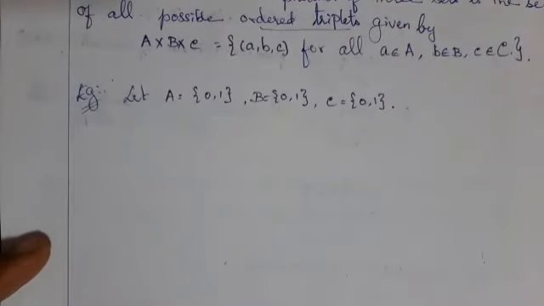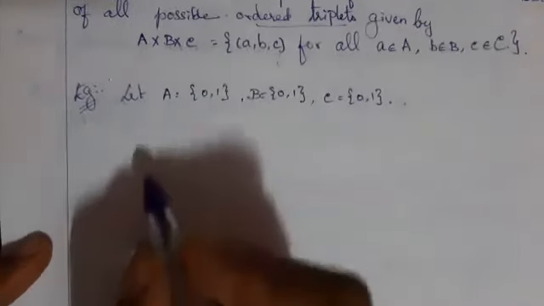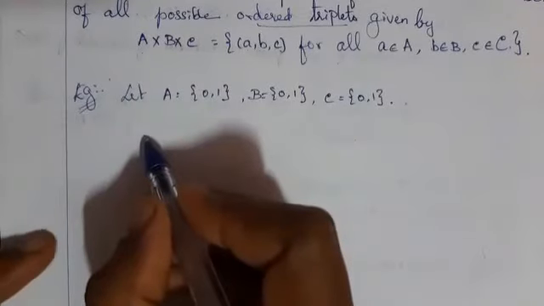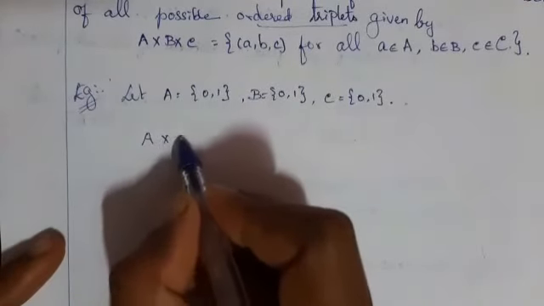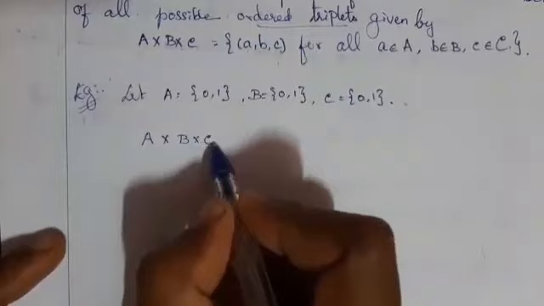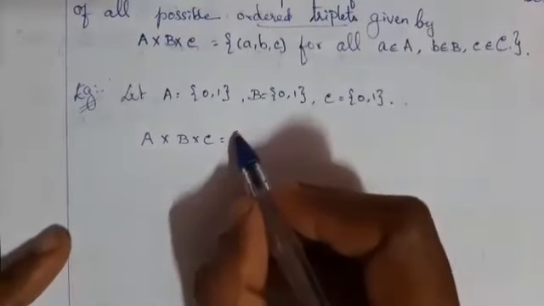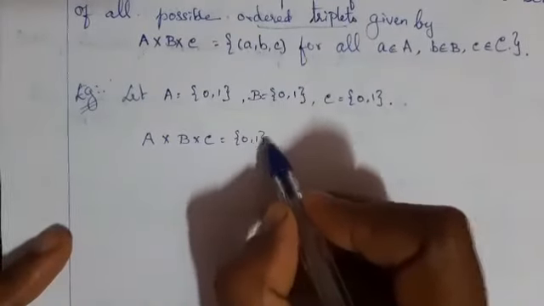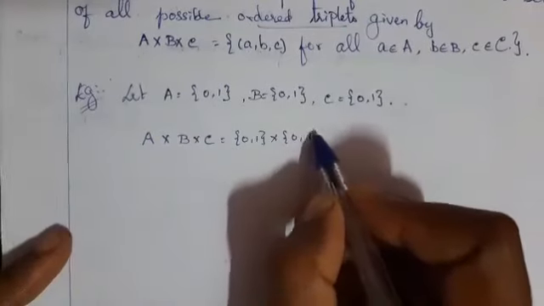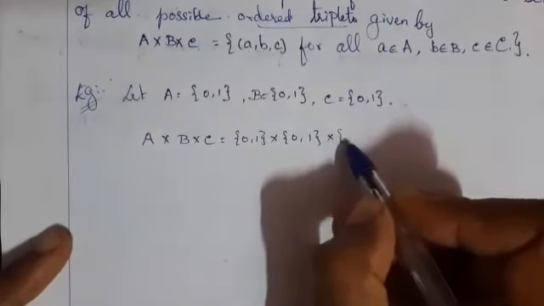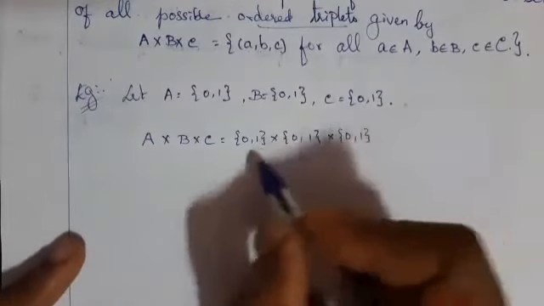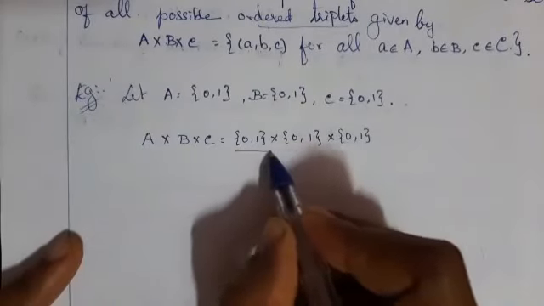To find the Cartesian product of three sets, you must find A cross B cross C. Write all the sets, that is {0, 1} cross {0, 1}. First find the cross product of this.